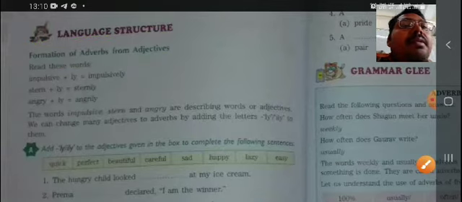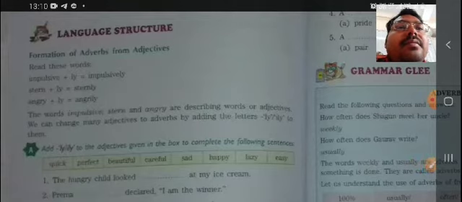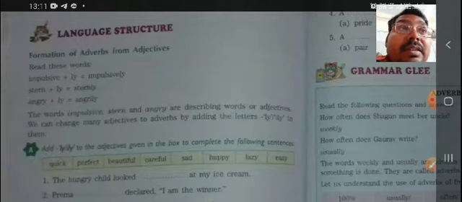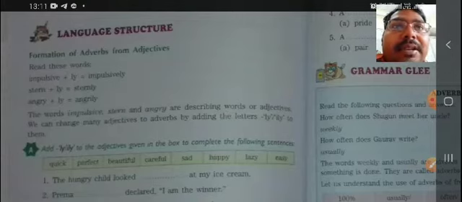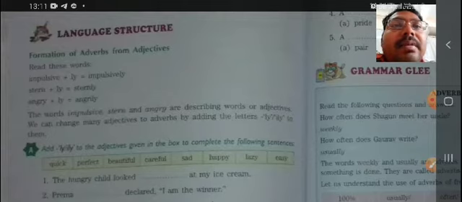We have read about adverbs in our grammar, and we know that an adverb of manner is a word that adds something to the meaning of the verb, and most of the time adverbs are formed by adding ly.